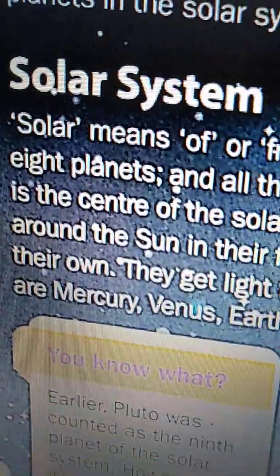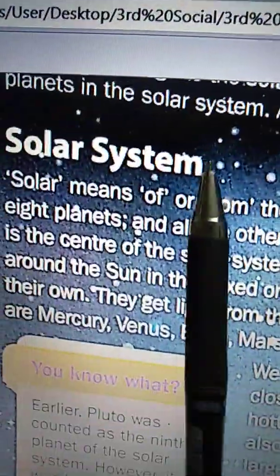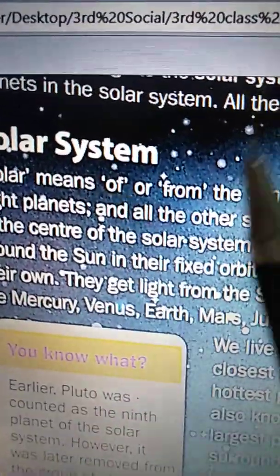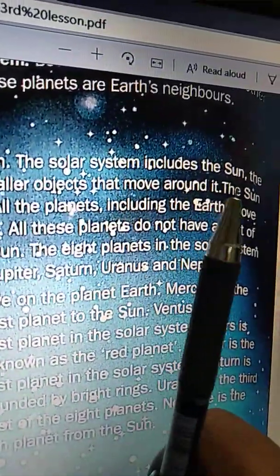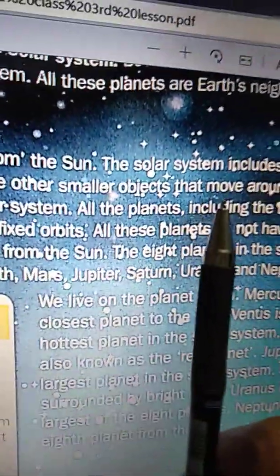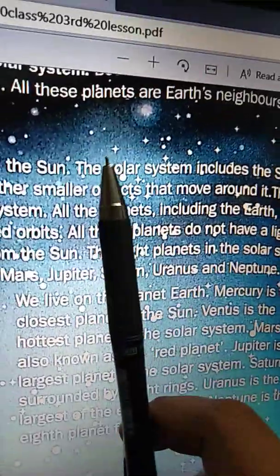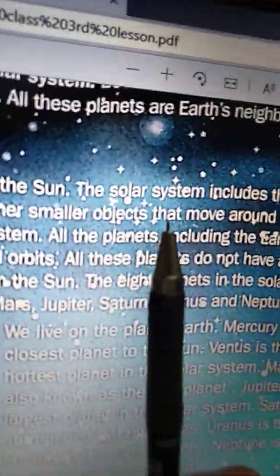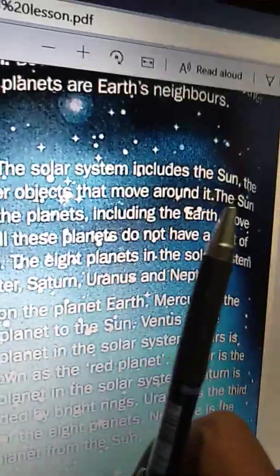Come to the solar system. Solar means of or from the sun. The solar system includes the sun, the 8 planets, and all the other smaller objects that move around it.